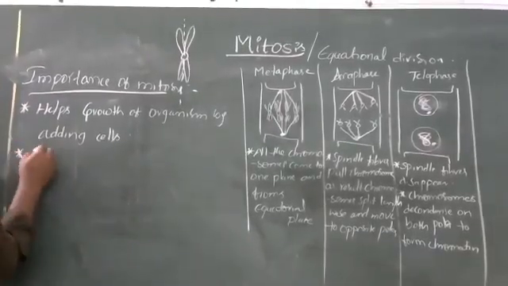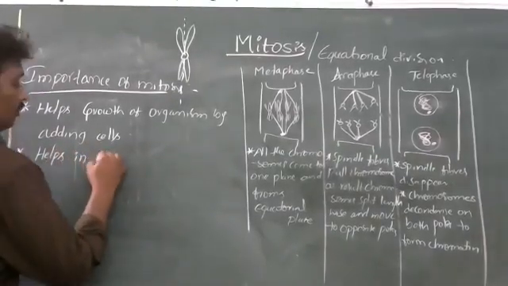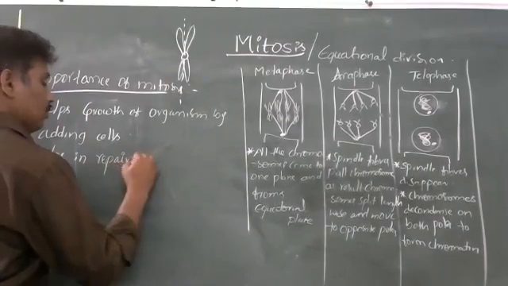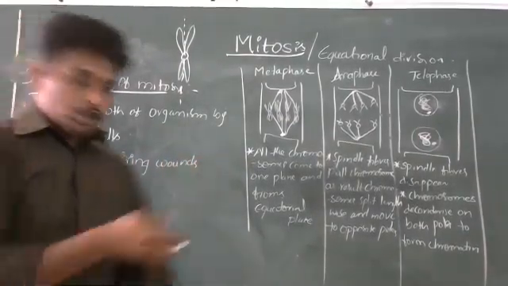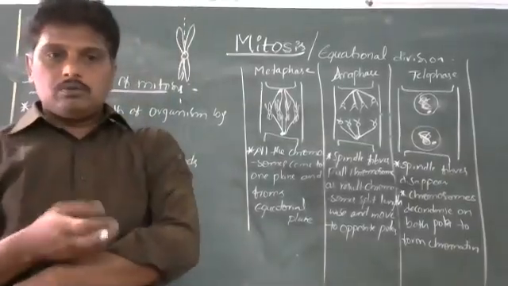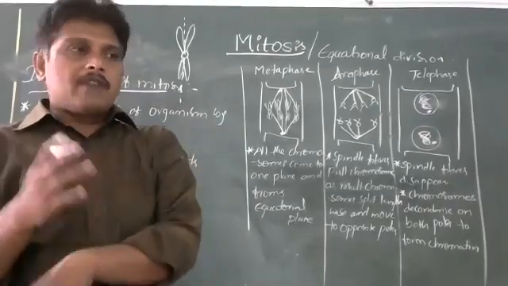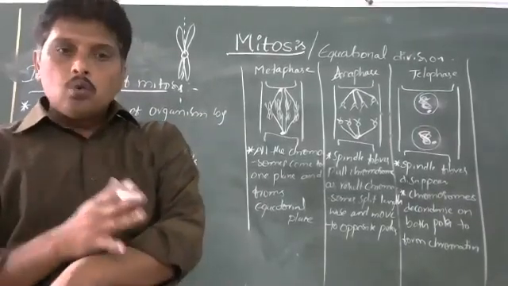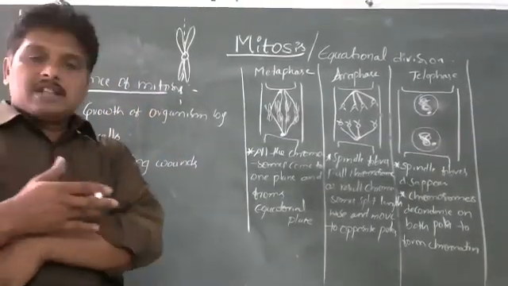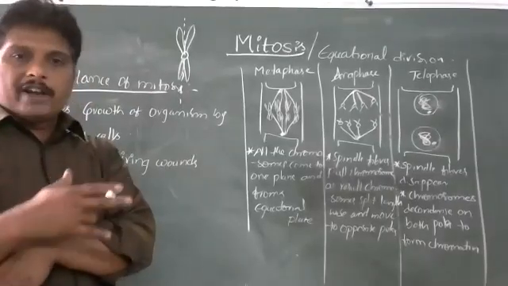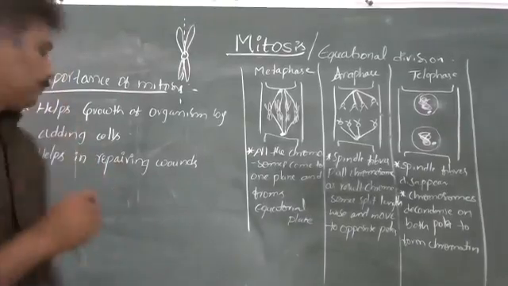Next, it helps in repairing wounds. When we get an injury, we may lose a small tissue. Automatically, after some time, the wound heals. How does wound healing happen? With the help of mitosis. The cells at the edge of the wound undergo mitosis and add new cells, which helps in healing of the wound.